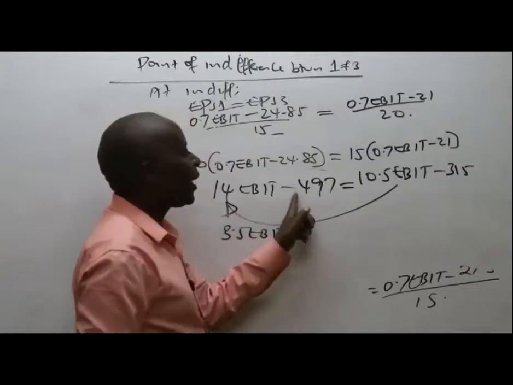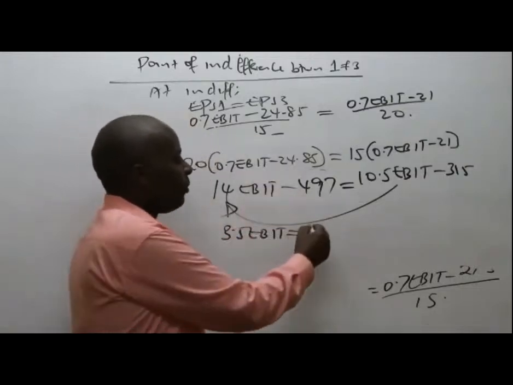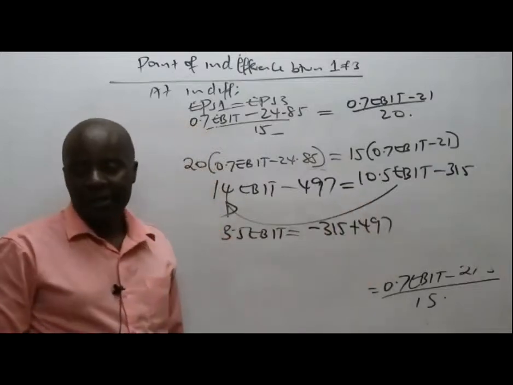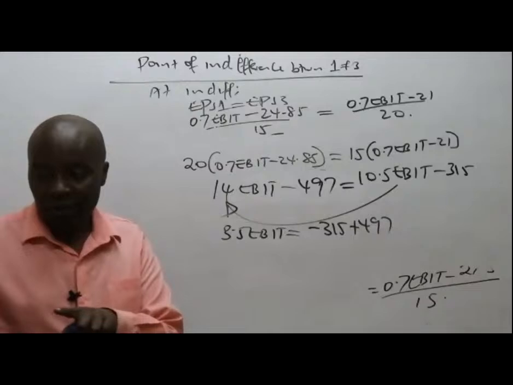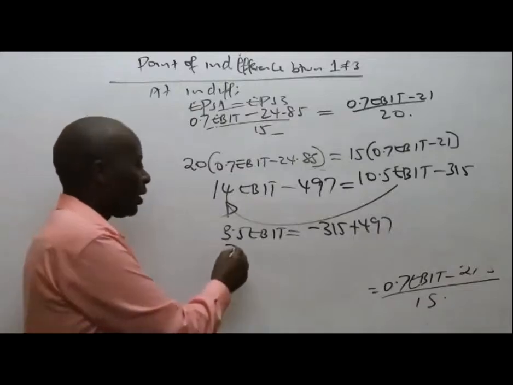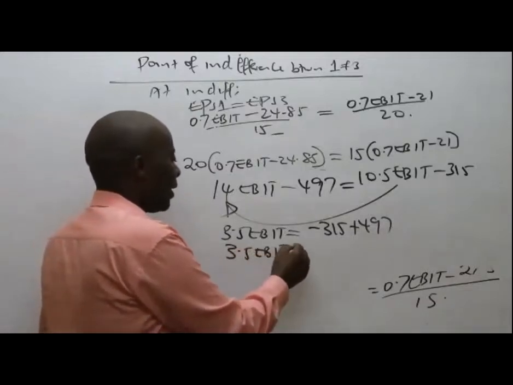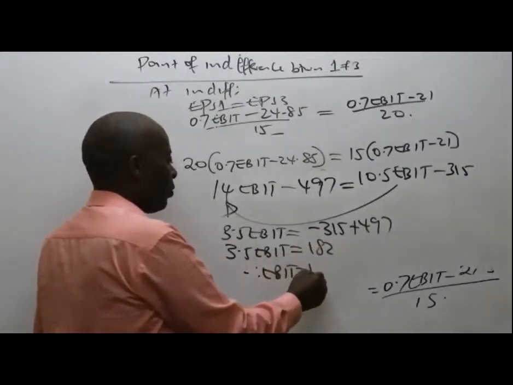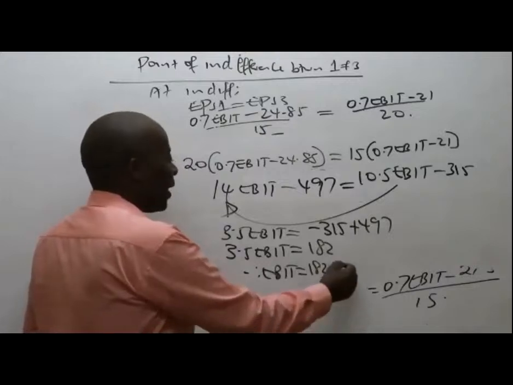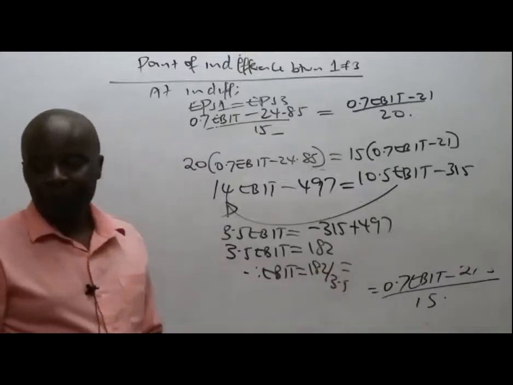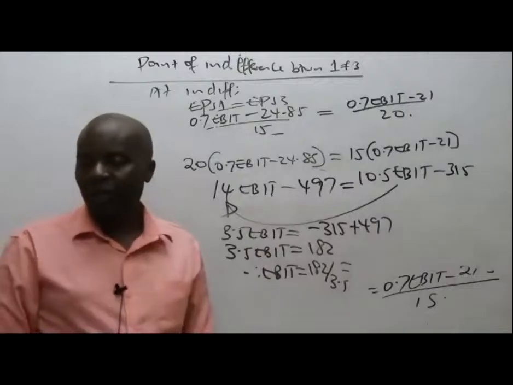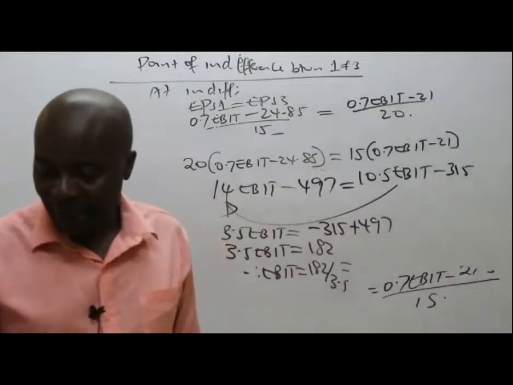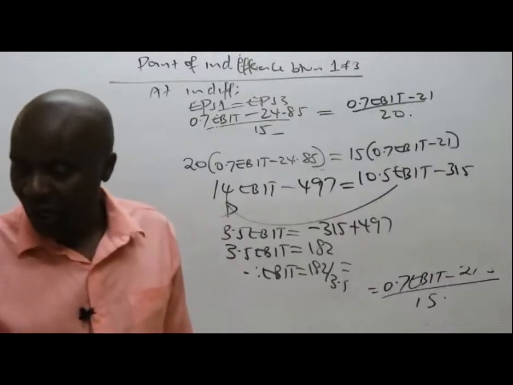Equals, this minus 497 goes to the other side, so it will be minus 315 plus 497. Somebody has already given me a figure of 182. So 3.5 EBIT equals 182, meaning that EBIT will be 182 divided by 3.5, which gives us what figure? Thank you very much. So everybody is okay with that. The other one is your assignment.